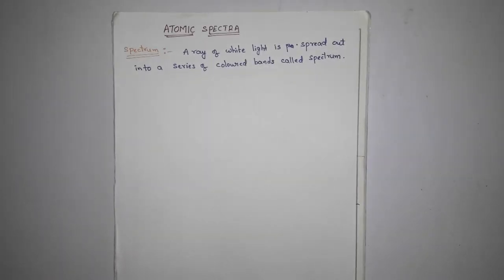So today our topic is atomic spectra. In previous classes, different scientists explained the structure of the atom in different ways. We have completed the Thomson model and the Rutherford model. Now we are in the process of learning Bohr's model of atomic theory.